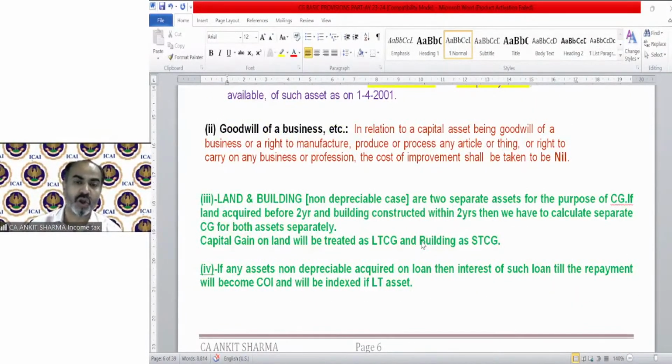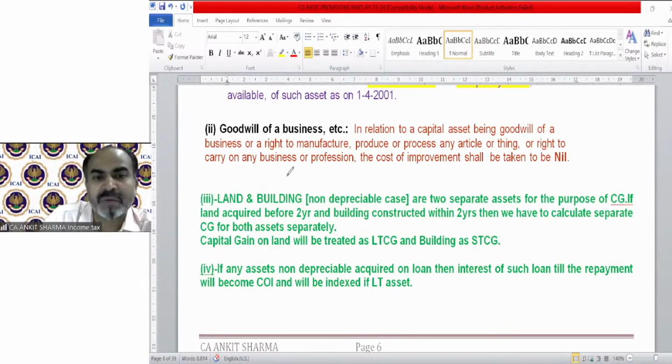Land and building, non-depreciable cases. If it's depreciable, it's a business concept, then it's a different treatment. But if you are transferring your building, which is non-depreciable, that means it is not used for the purpose of business or profession, then technically they are two separate assets. Why are they technically two separate assets for the purpose of capital gain?